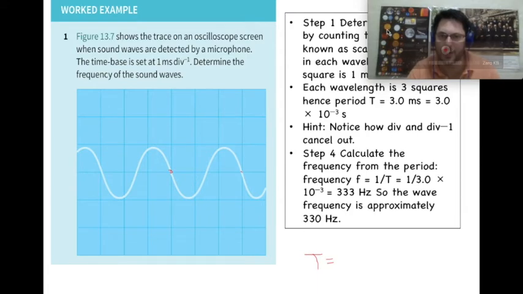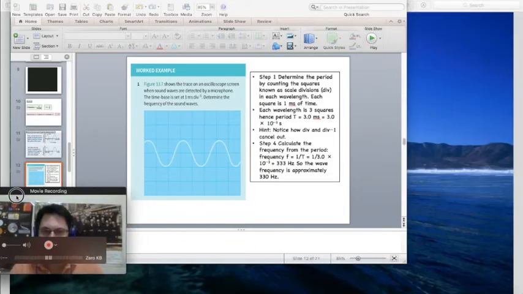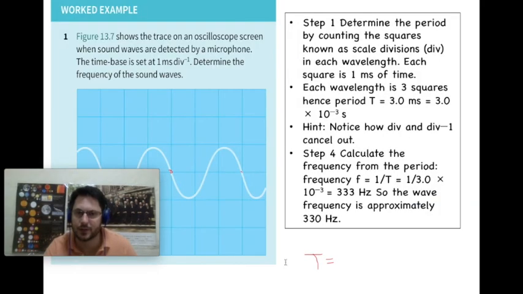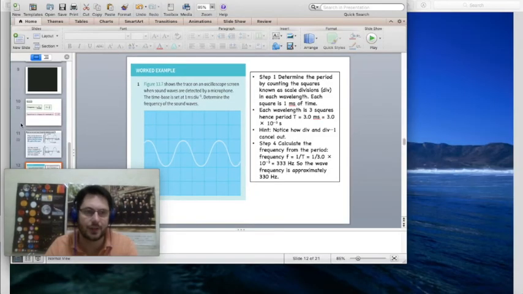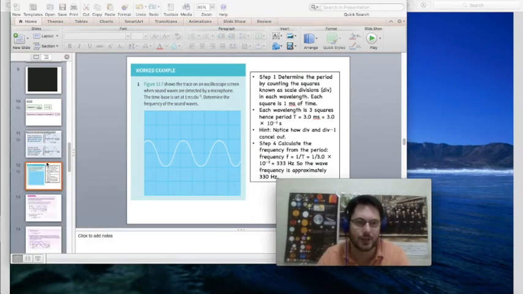If you pause the video, you can see here the steps involved in that. 1 over T equals 1 over 3 times 10 to the minus 3, and that should be seconds there. So the wave frequency is approximately 330 hertz, fine. Let's pause the video, and let's see if you can answer one of these questions yourself.